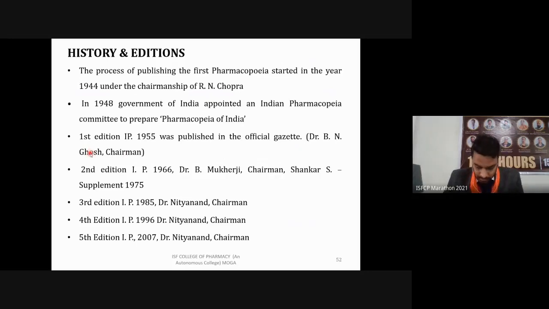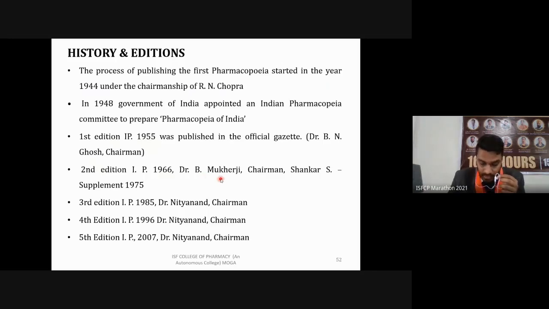This edition contains around 986 monographs. Its supplement, an additional document, was published in 1960. Then the second edition of the IP was published in 1966 under the chairmanship of Dr. B. Mukherjee.